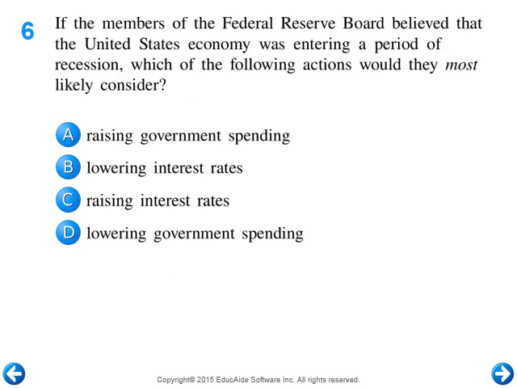Number six, if the members of the Federal Reserve Board believed that the U.S. economy was entering a period of recession, which of the following actions would they most likely consider? Recession means our economy is slowing down. If the economy is slowing down, they're going to want to increase the amount of money that's in circulation, and one of the ways they do this is by lowering interest rates. When you lower interest rates, it makes it easier for people to borrow money and makes them more willing to borrow. Not only that, lowering interest rates means that if you're saving a bunch of your money, you're not going to be making as big a return on it as you normally would. So it gives you more incentive to invest the money instead of saving it. So the answer on this one is going to be B, lowering interest rates.